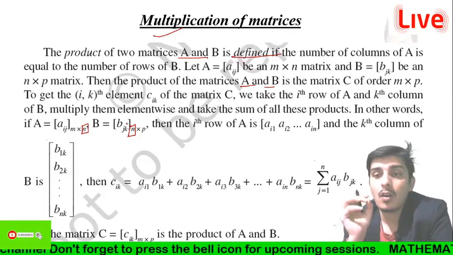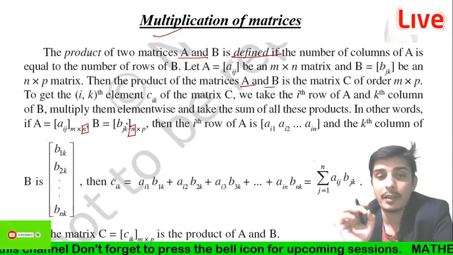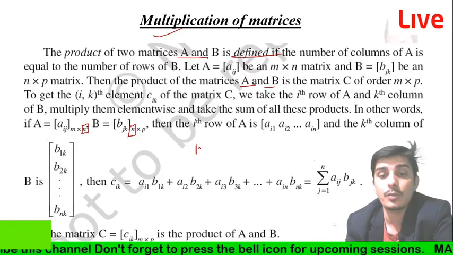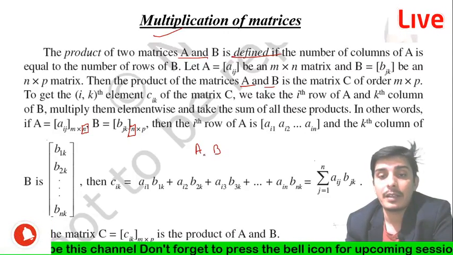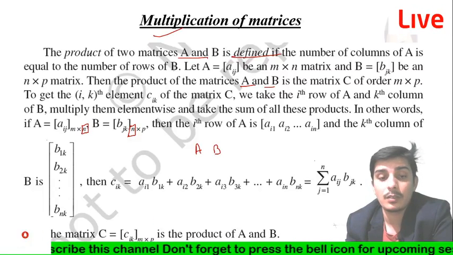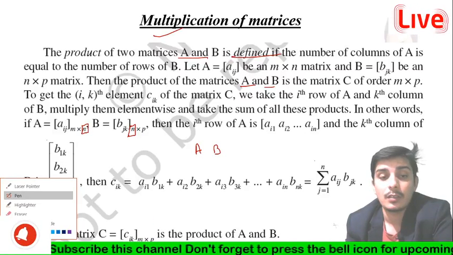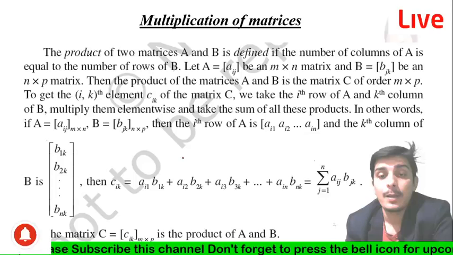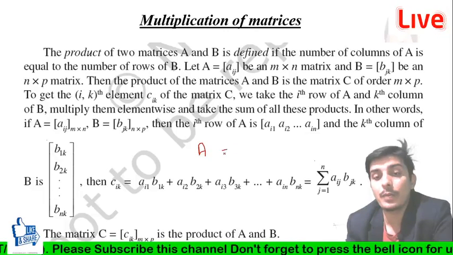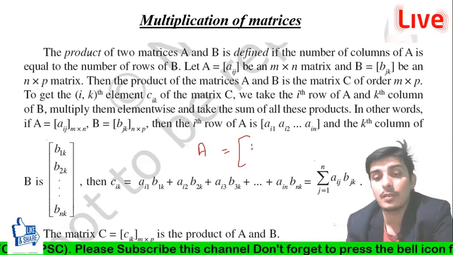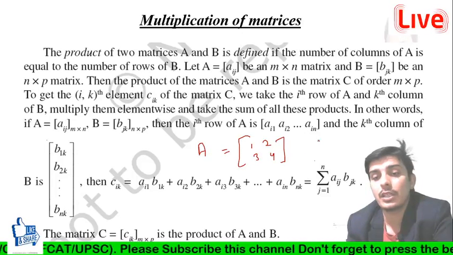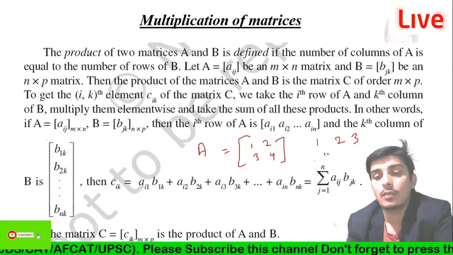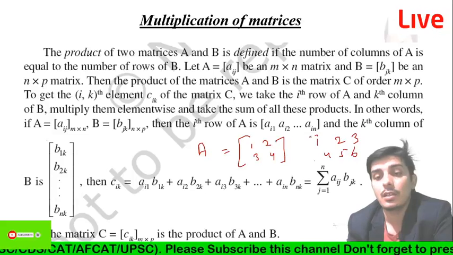So before multiplying you have to check the number of columns of the first matrix, right. Suppose we have two matrices A and B. Let me write here, wait a minute. Suppose one matrix is 2 by 2, with entries 2, 3, 4, and the other matrix has entries 1, 2, 3, 4, 5, 6, okay.